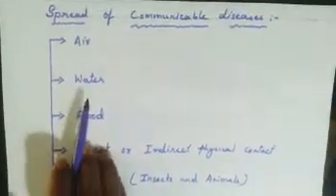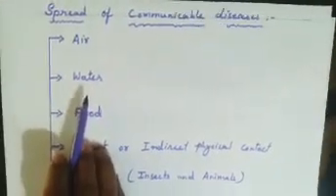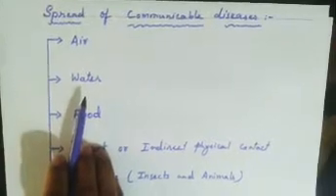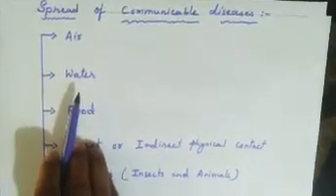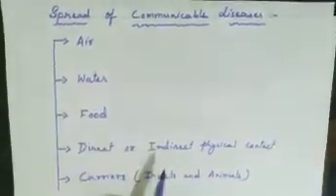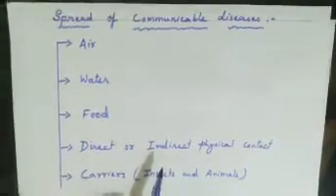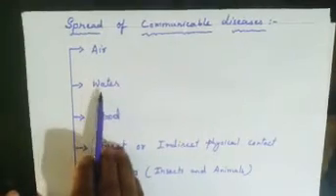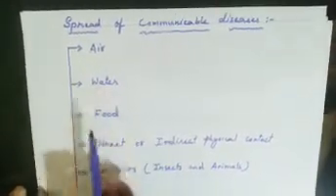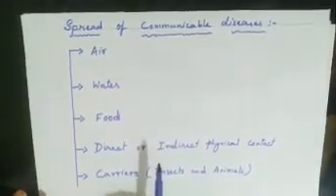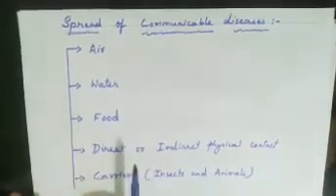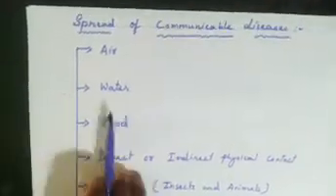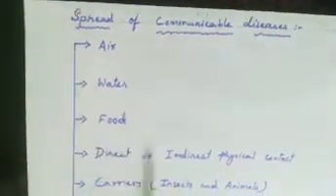These diseases are prevalent in those areas where the sanitary conditions are very poor or where safe drinking water is not available. They can also spread through dead and decaying animals and plants. These dead and decaying animals and plants can also contaminate drinking water.